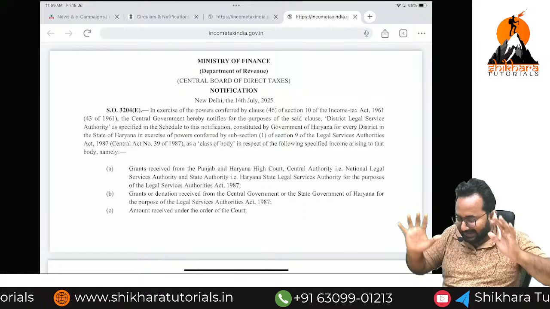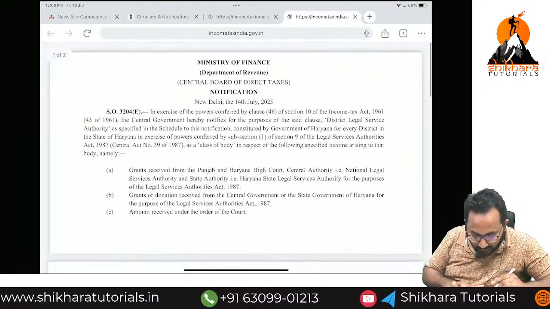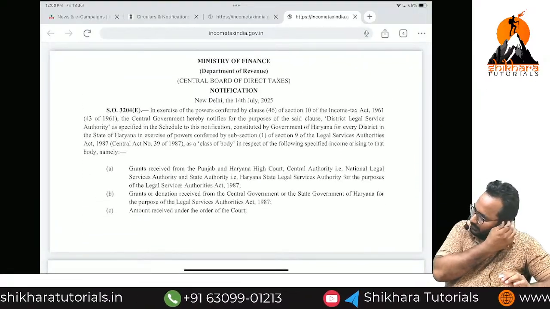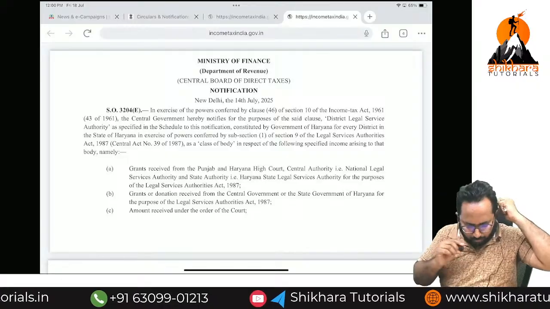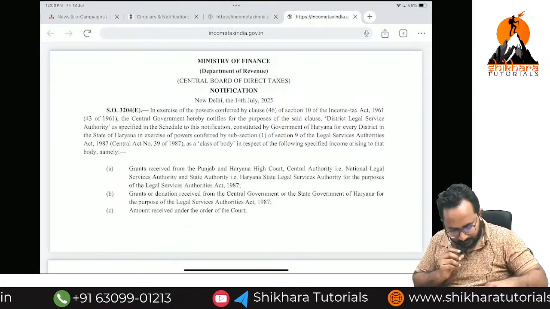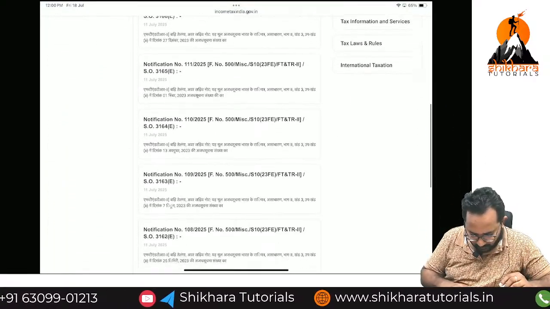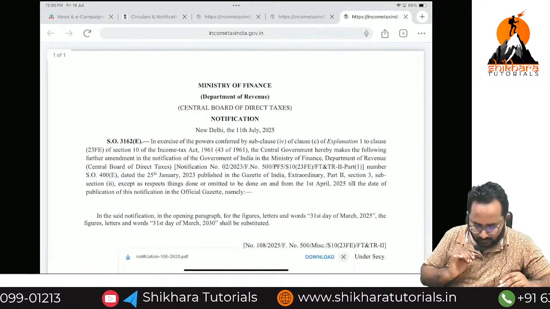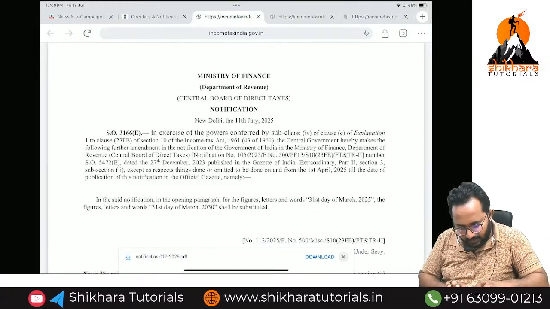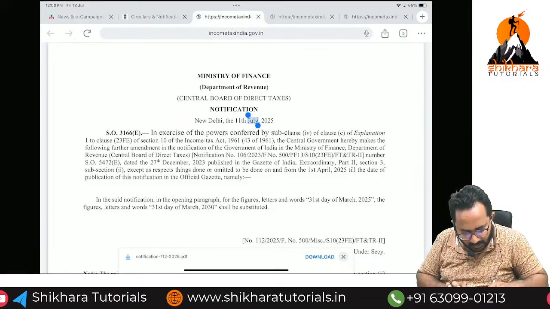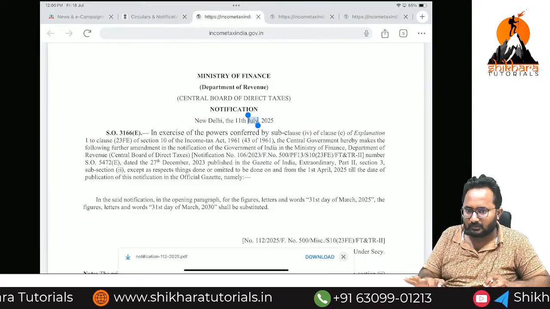CBDT. The heading itself clearly mentions the date of issue and the issuing authority. Some notifications are issued by the CBDT, some notifications are issued by the central government.